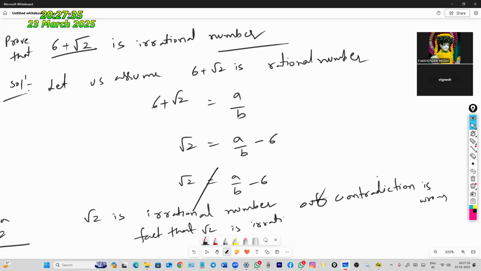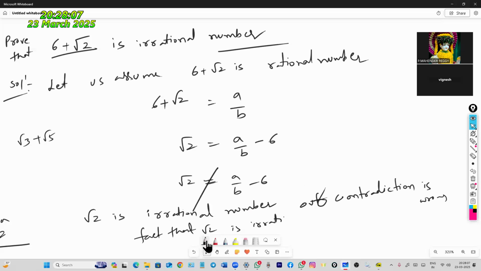When two numbers are there, then you have to do square. If a single number is there, just send that side and consider that it is not equal. Then finally write root 2 is an irrational number. Our contradiction is wrong. Understood this one? Yes, sir, I understood. Sir, explain two roots. Two roots are there, how to do that?